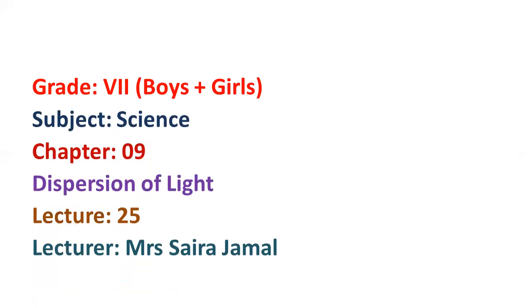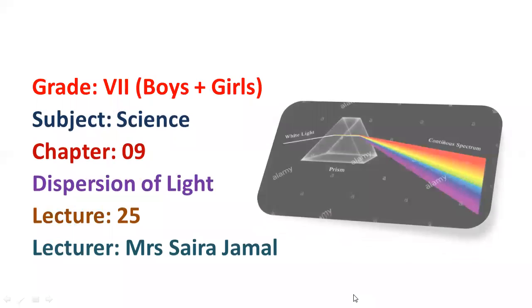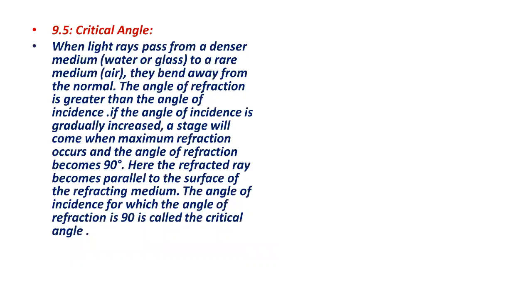Dear students, this lecture is for grade 7, boys and girls, both wings, subject science. In this lecture, we will continue chapter number 9. The topic is dispersion of light. This is my 25th lecture, and I am your lecturer, Mrs. Saira Jamal. Today we are going to discuss the critical angle.